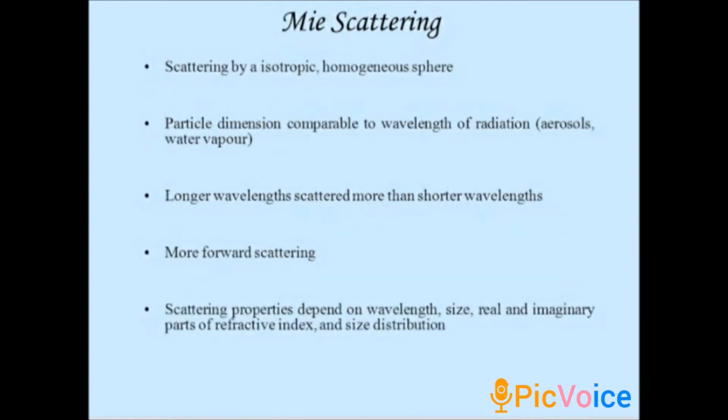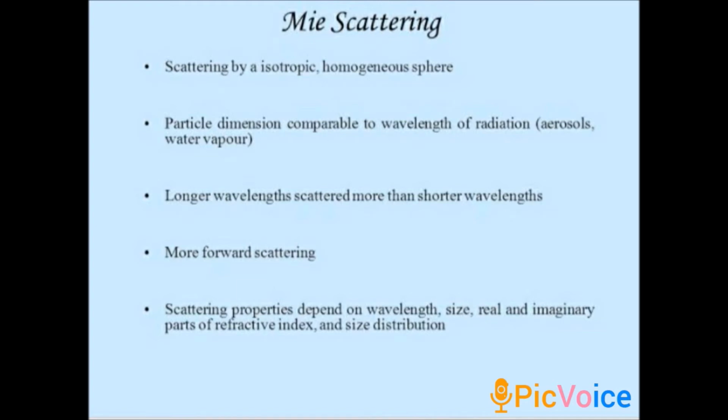The next scattering is Mie scattering. Mie scattering is when the diameter of the scatterer is similar to, or may be larger than, the wavelength of the incident light. When the rays from the sunlight strike the atoms or molecules in the interacting particle medium, they get scattered. The diameter of the scatterer is similar or larger than the wavelength of the incident light, and this is called Mie scattering. It comes under the category of elastic scattering.